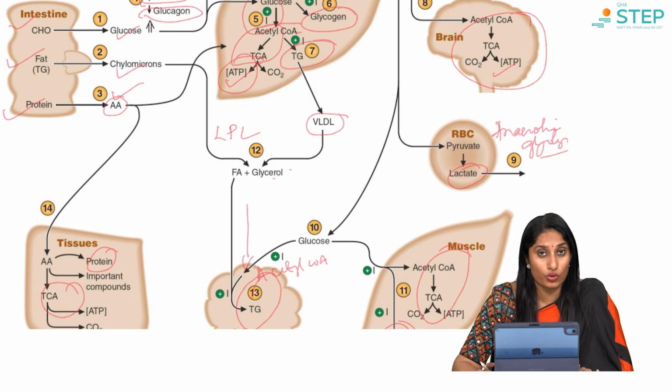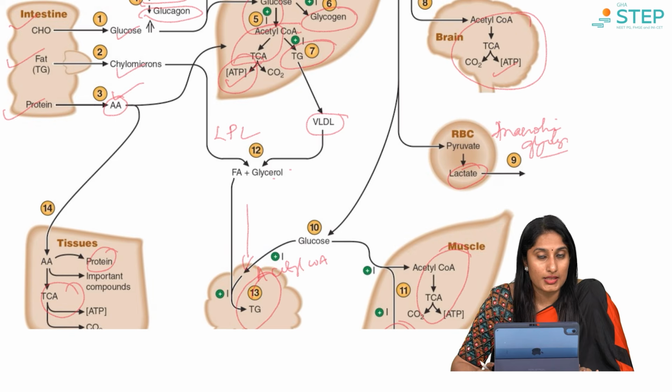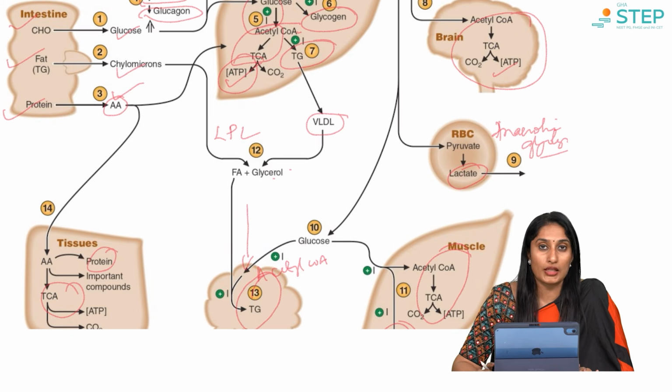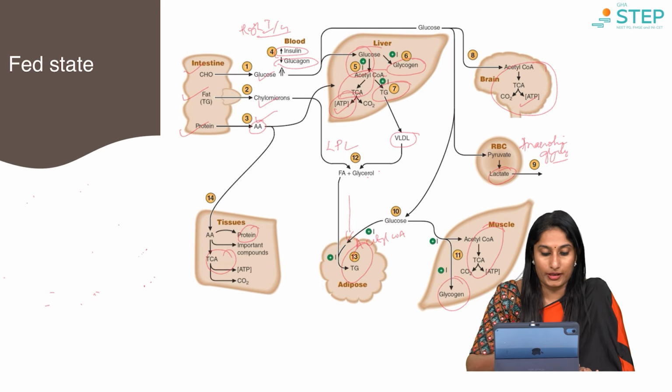If you have excess glucose, that gets stored as glycogen, it is not wasted. If you still have more, it goes into the formation of triglycerides and gets stored in the adipose tissue. Why does this happen? The body is preparing itself. If there is a state of fasting, the stored forms of fuel will then be used up. So, this is the well-fed state.